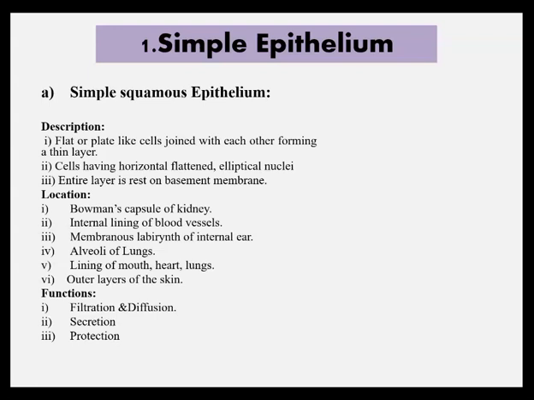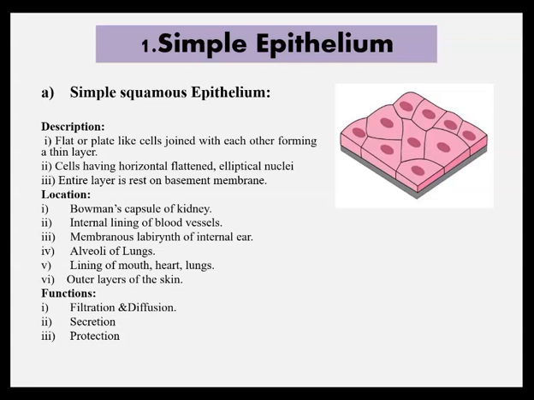First, filtration and diffusion, to allow the passage of materials by diffusion and filtration. Second function is secretion of lubricating substances. Third function is protection, to protect underlying tissue from mechanical injury, harmful chemicals, invading bacteria and from excessive loss of water. So this is the diagram of simple squamous epithelium.